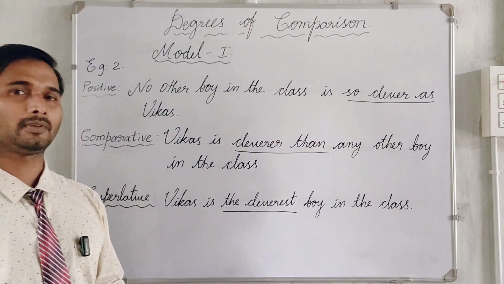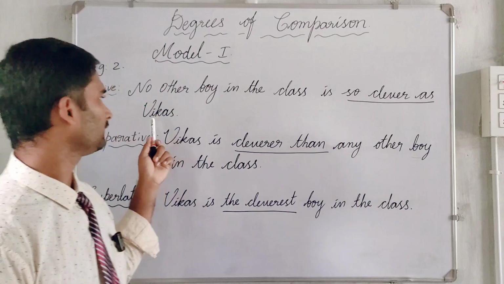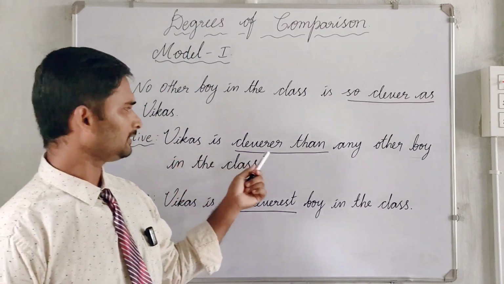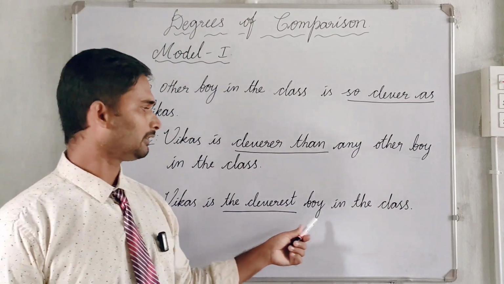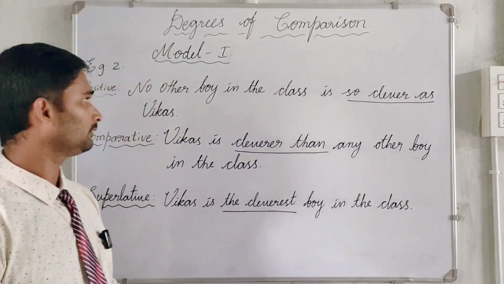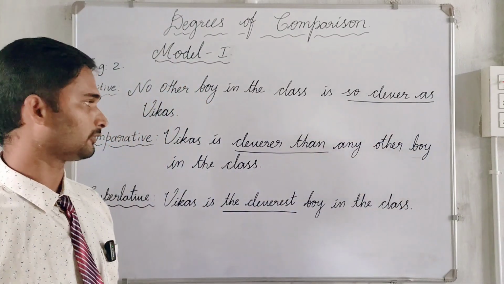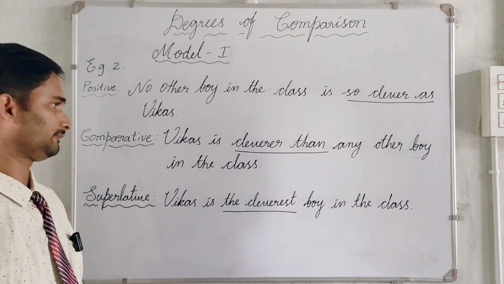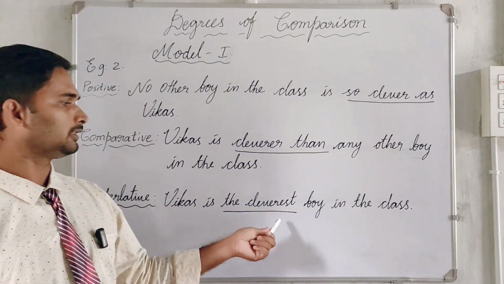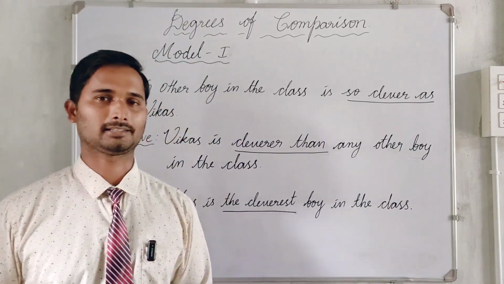Let us see one more example of model 1. No other boy in the class is so clever as Vikas. Comparative form: Vikas is cleverer than any other boy in the class. And the superlative: Vikas is the cleverest boy in the class. In the first one, no comparison is made. So clever as, the adjective is used. Comparative: Vikas is compared with the other boys in the class. Next, the third one, the superlative form: Vikas is the cleverest of all the boys in the class.